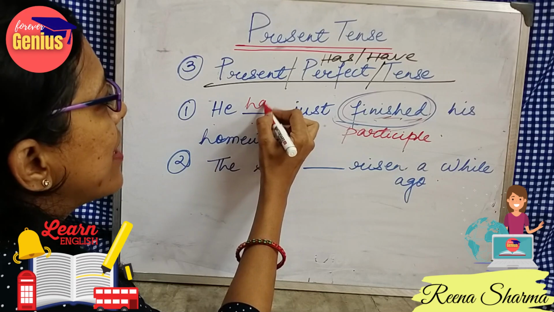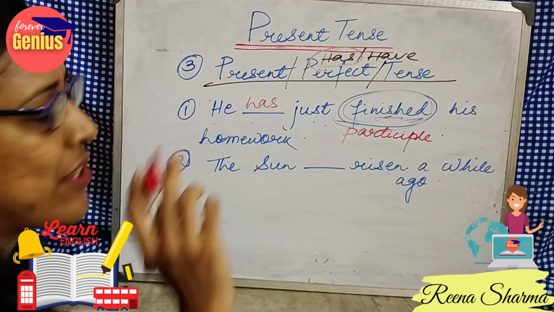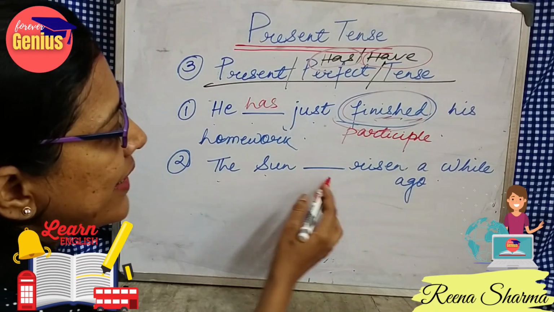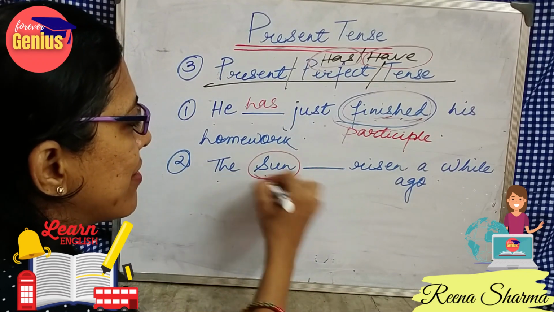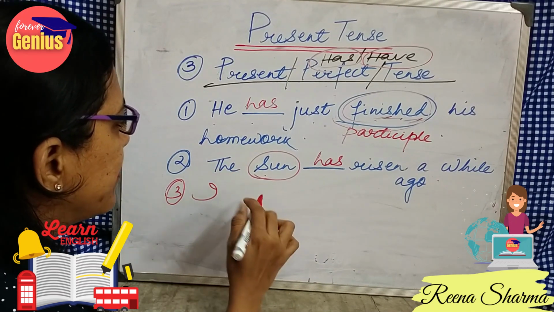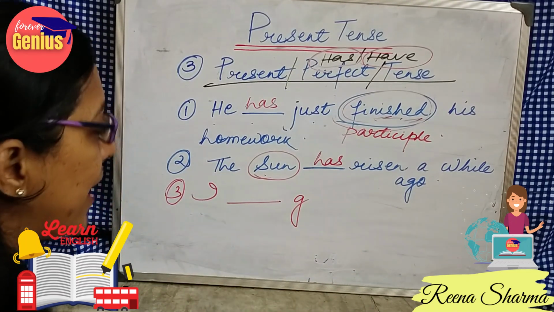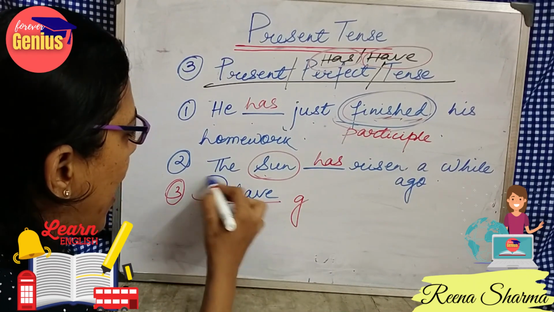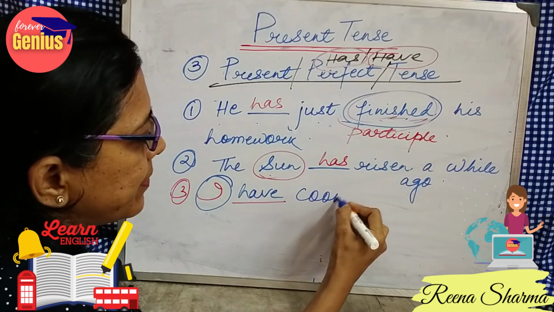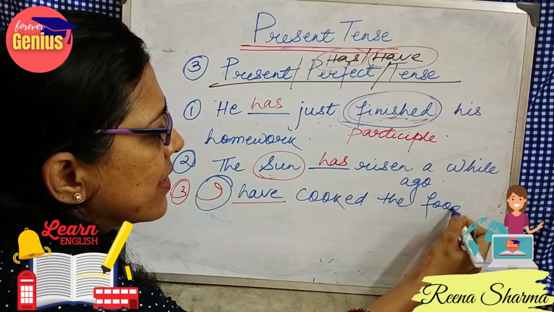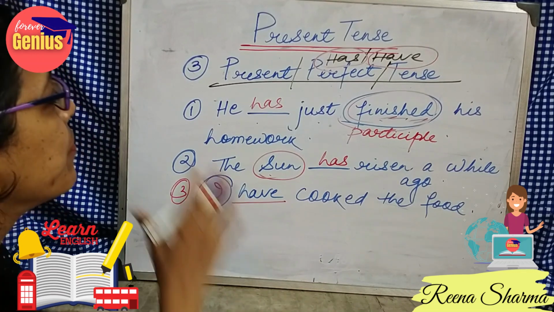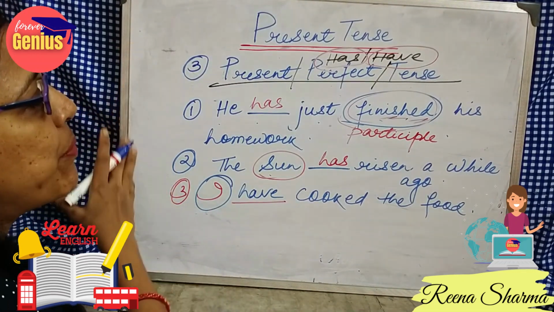And here I will use has. We use has in case of singular and we use have in case of plural and I. The sun dash risen a while ago. So sun is also singular, we will use has. Suppose I will write I have. With I will use have. I have cooked the food. Means I have completed cooking the food just some time ago. So these are the examples of present perfect tense.